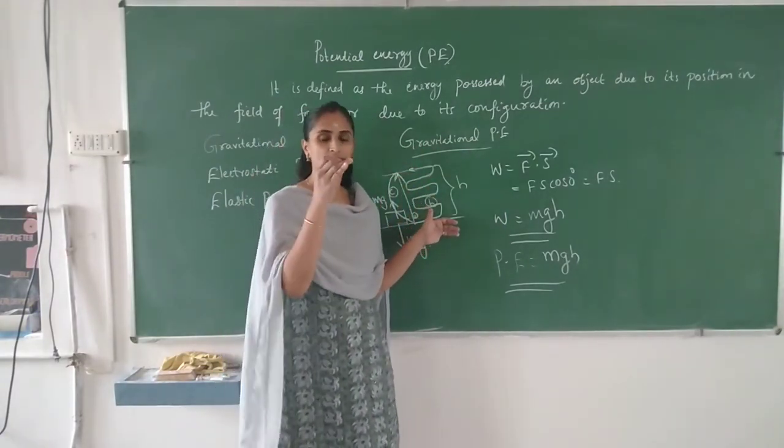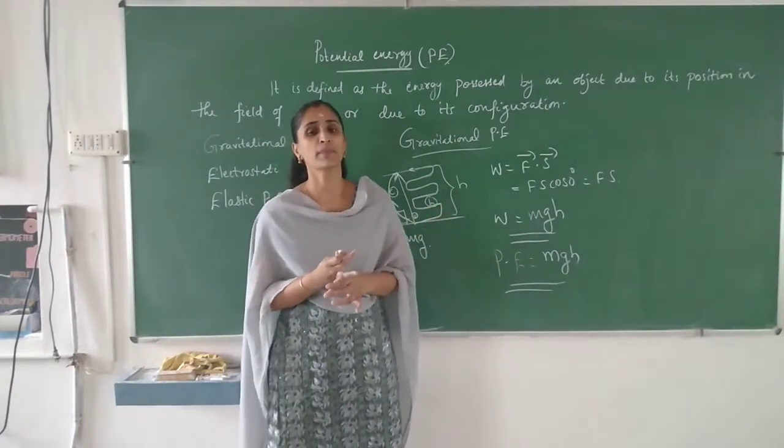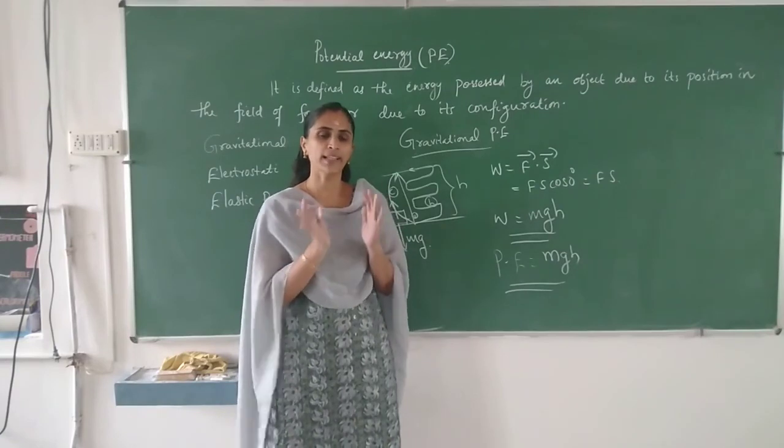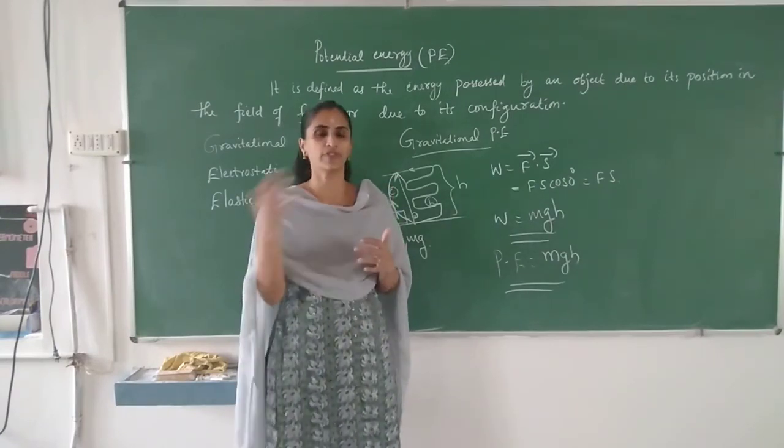Through which path it is taken doesn't matter. So gravitational potential energy remains the same provided the same object is taken to the same height by different paths.